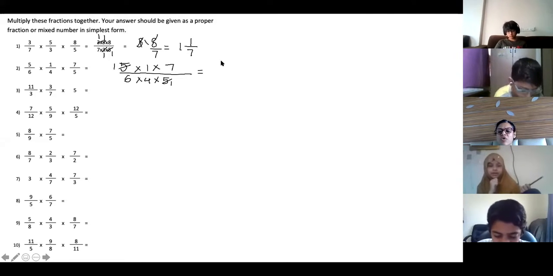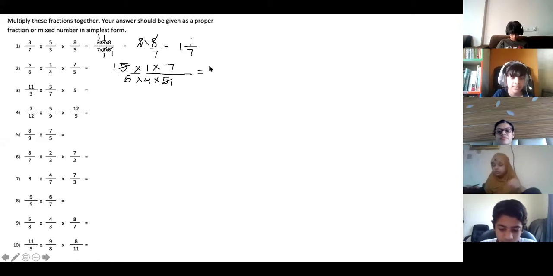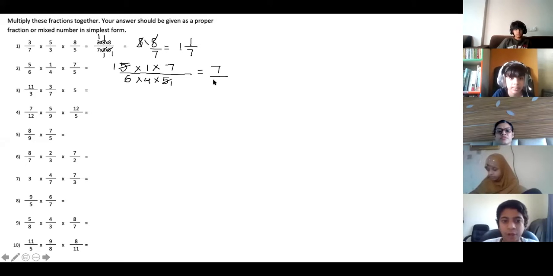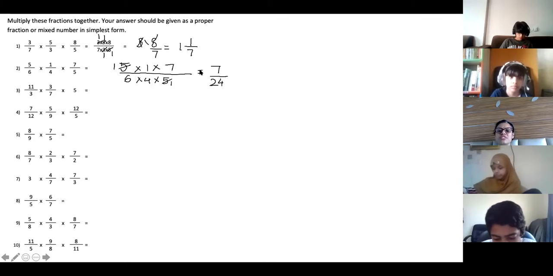So what is the answer now? What is the numerator, Juveria? What will be my numerator? We'll multiply 1 and then 7. 1 and 7 is 7. So 7 will be in the numerator. What will be there in the denominator? 4 multiplied by 1, 4. 4 into 6. 6 fours are 24. So it is a proper fraction. You don't need to change. Your answer will be as it is.